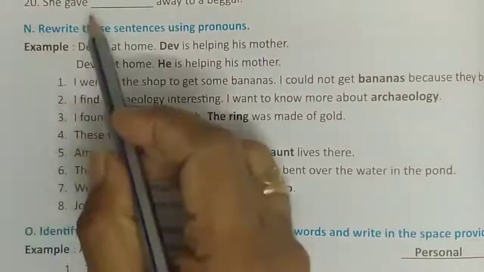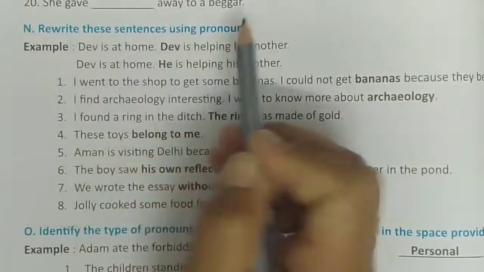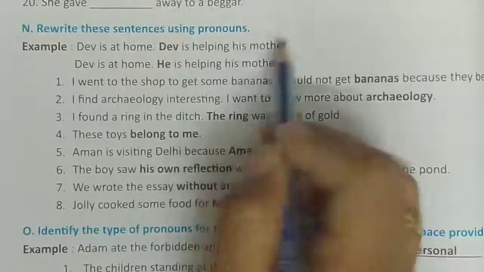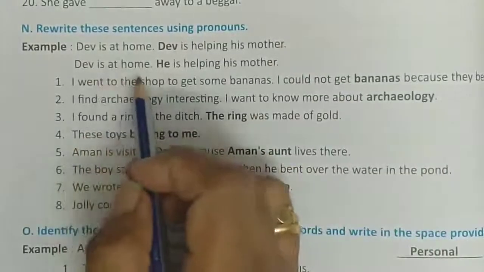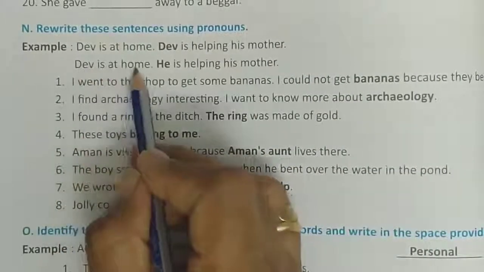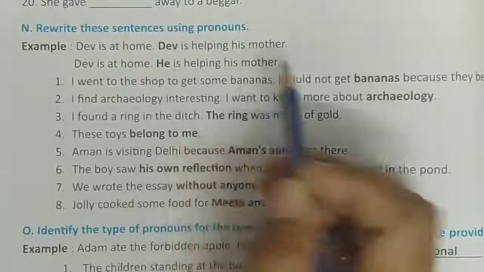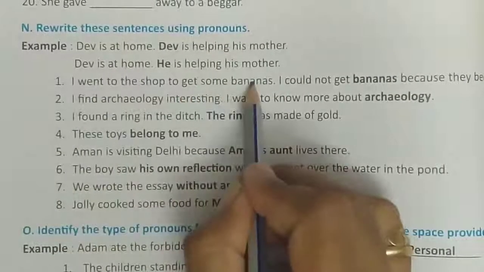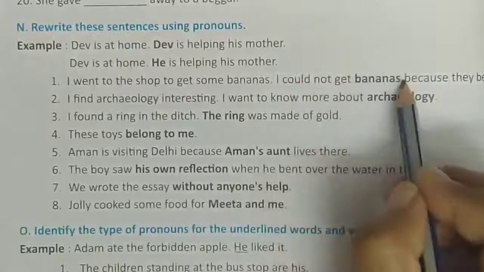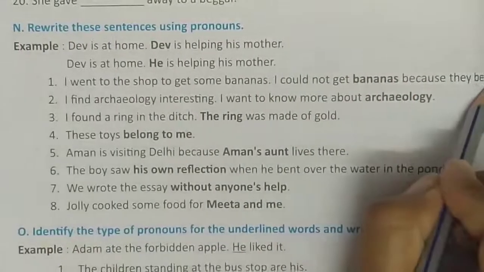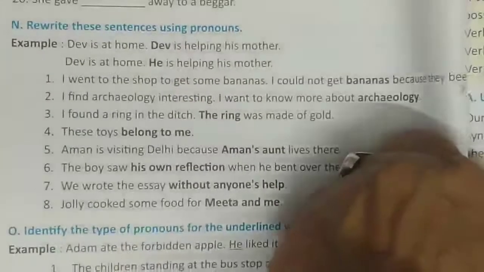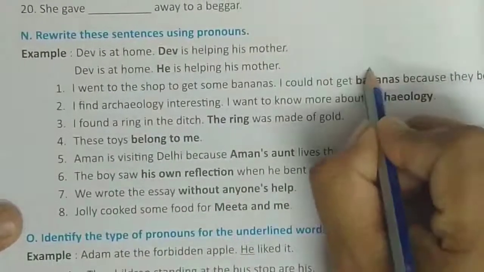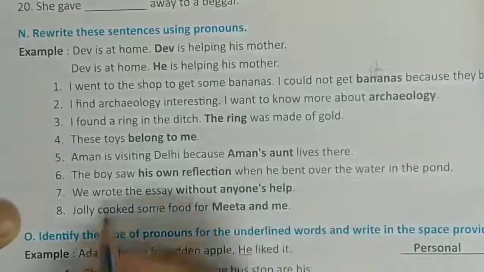In the next exercise, students, rewrite these sentences using pronouns. Dev is at home. Dev is helping his mother. So when we write it using pronouns, the sentence becomes Dev is at home. He is helping his mother. So first one is, I went to the shop to get some bananas. I could not get bananas because they had been sold. So here, in place of bananas we use they.